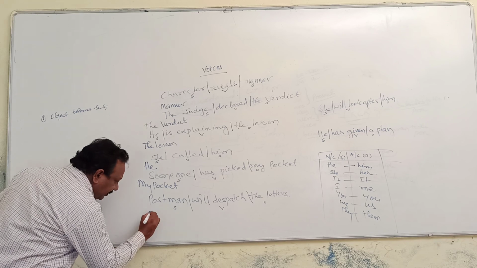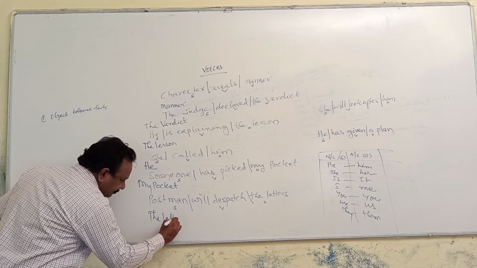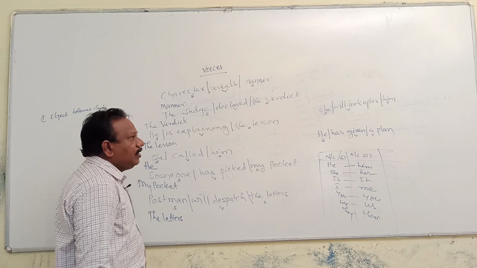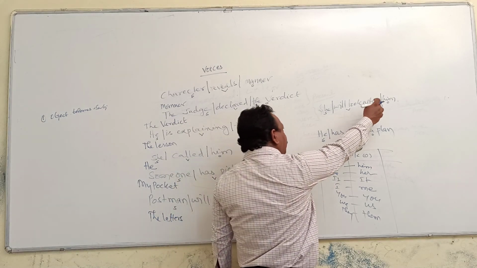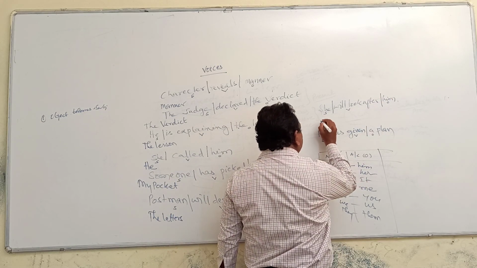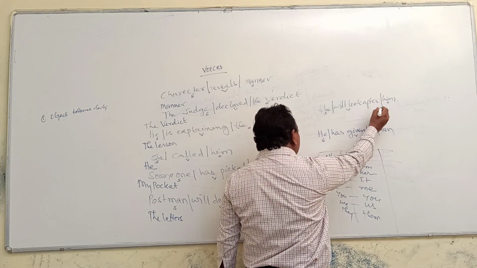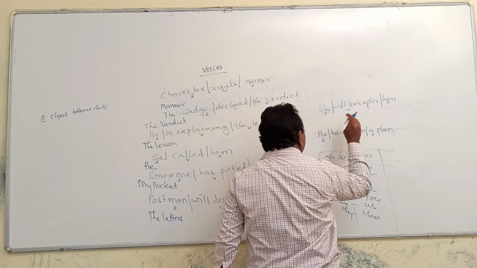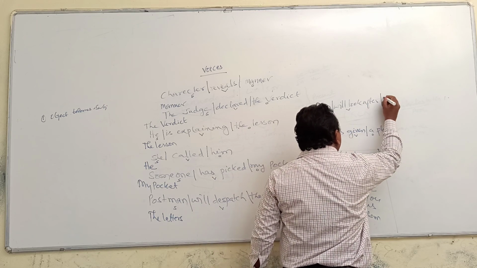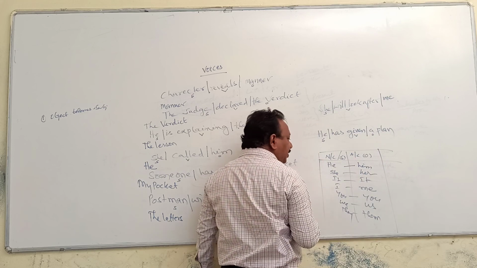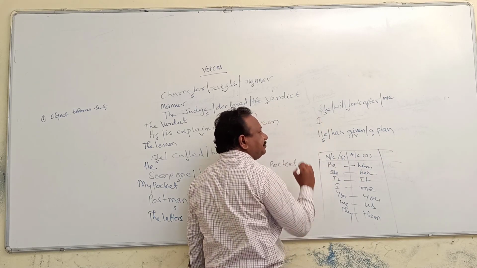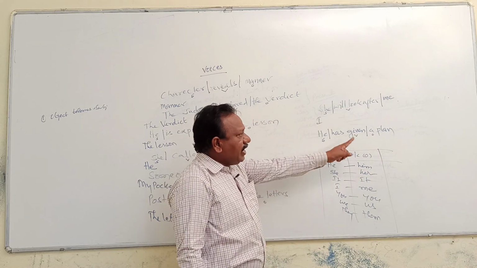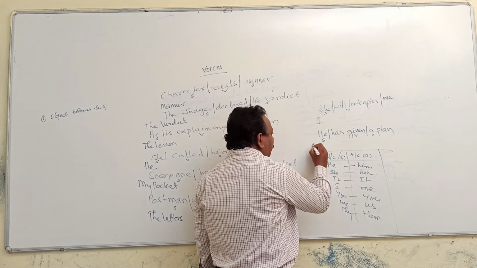And here the letters. Next, him. Him is accusative case. Accusative case must be transformed into he. See, for example, in case of him, me is there. Then what should be written here? I. And here he has given a plan.